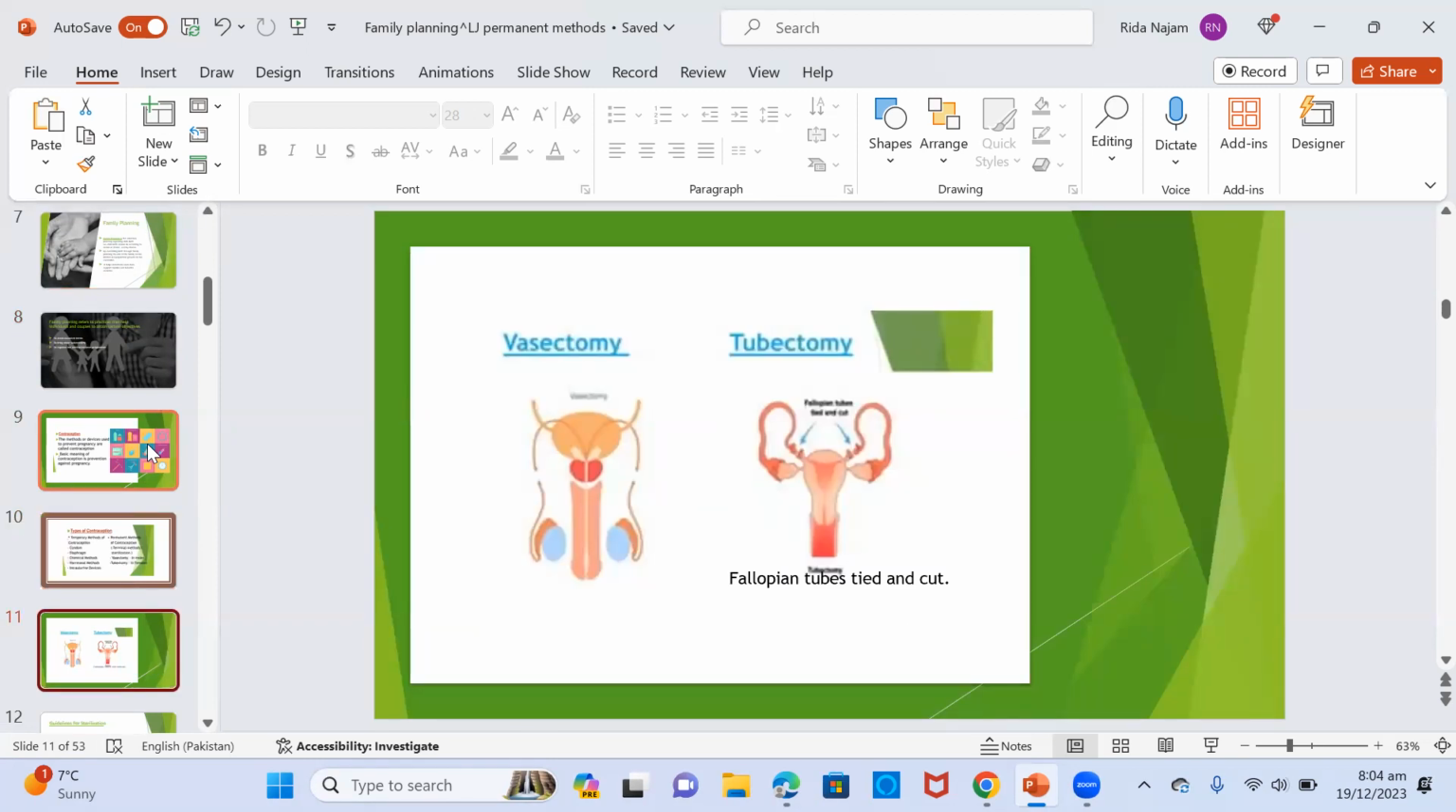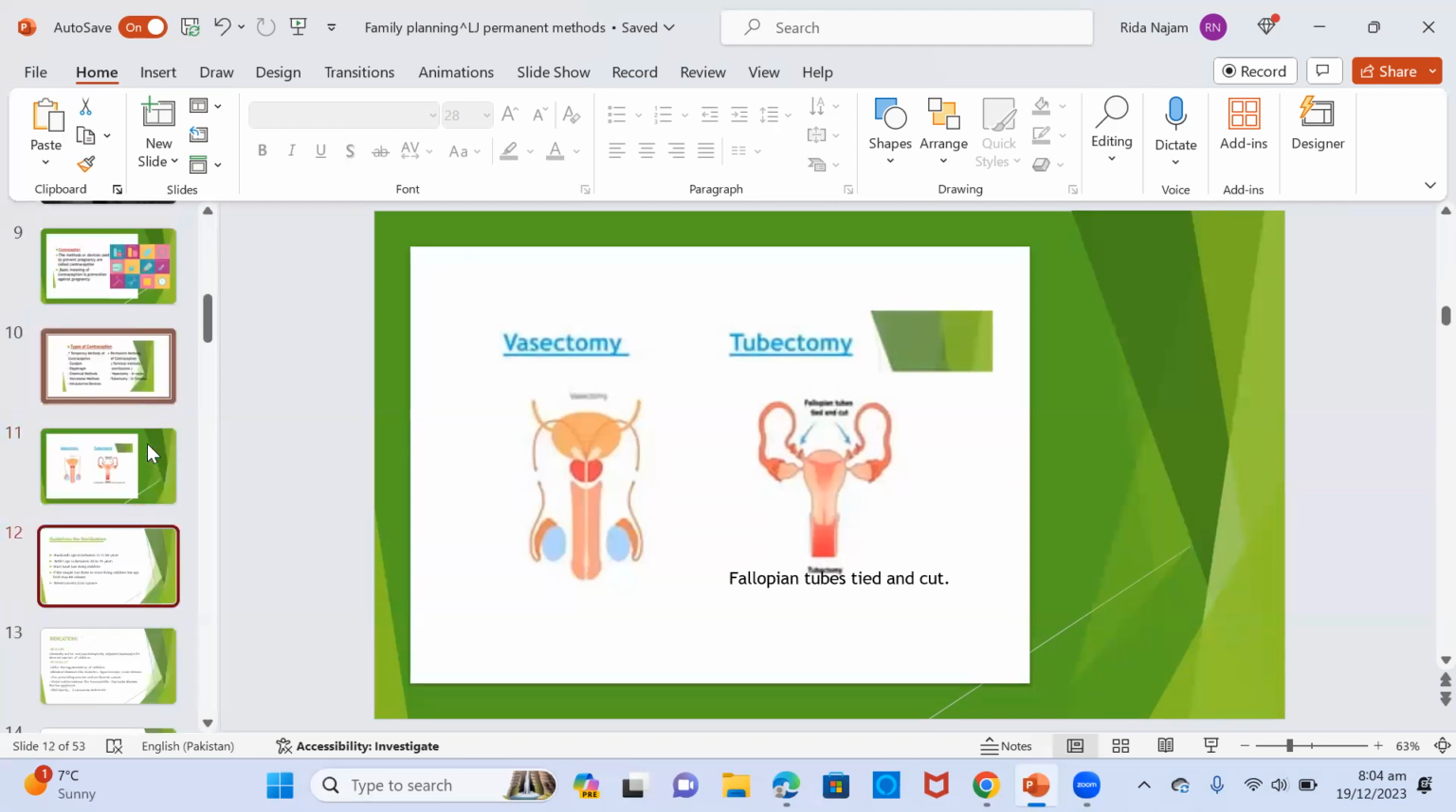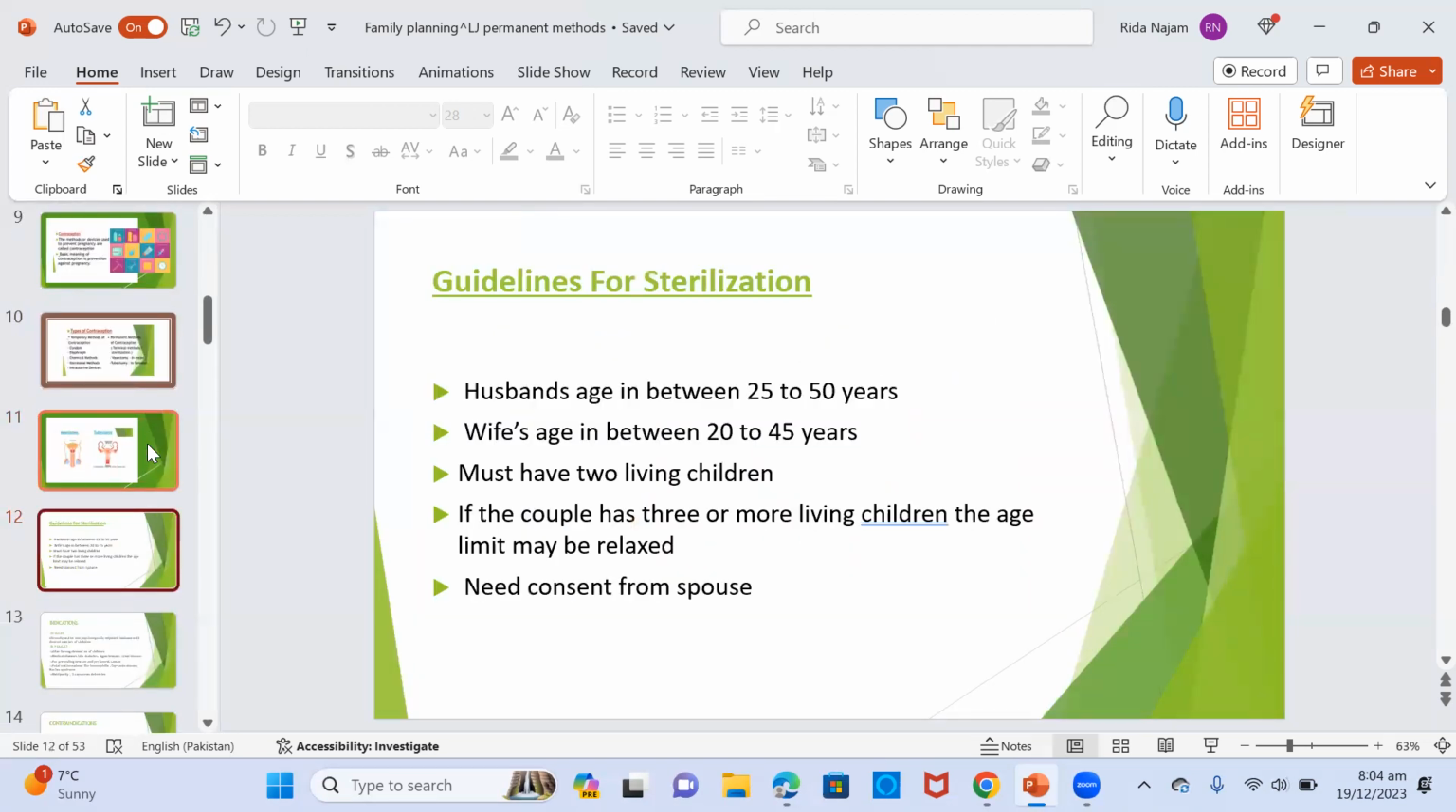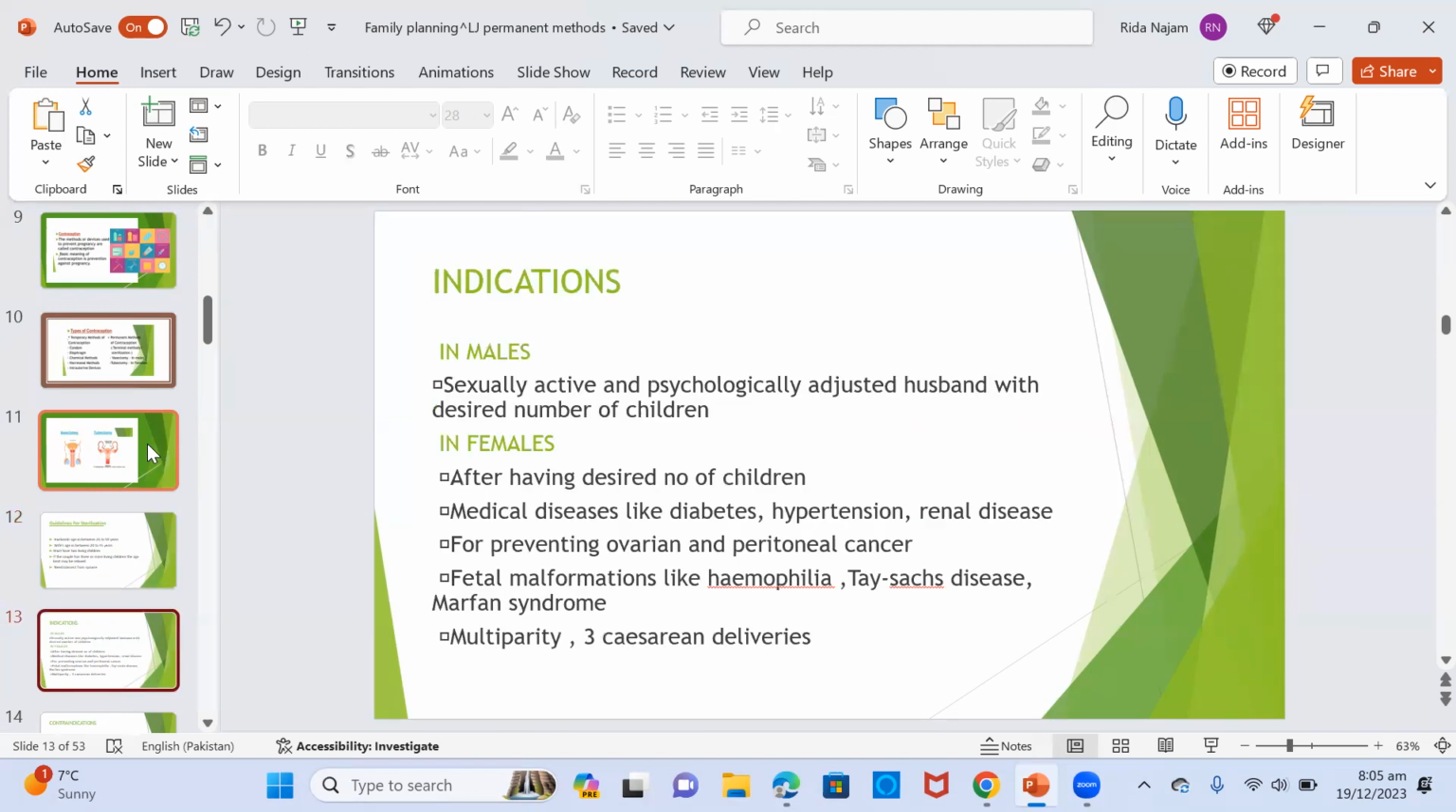This is a diagram of vasectomy and tubectomy where you can see the fallopian tubes being tied and cut. Guidelines for sterilization include the husband's age should be between 25 to 50 years, wife's age between 20 to 45 years, must have 2 living children. If the couple has 3 or more living children, the age limit may be relaxed, and you also need consent from your spouse.